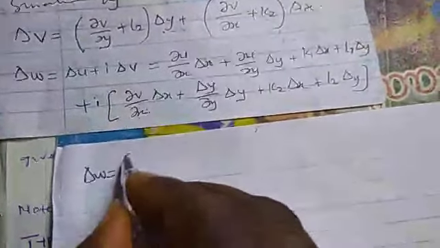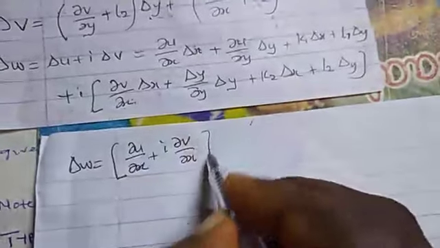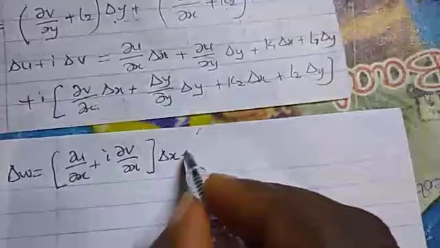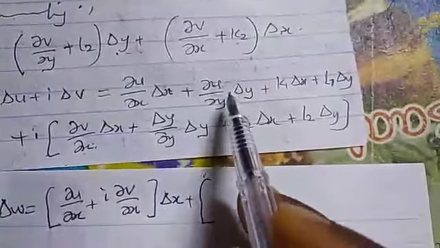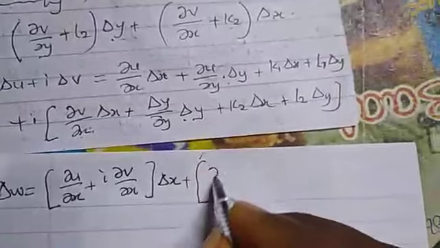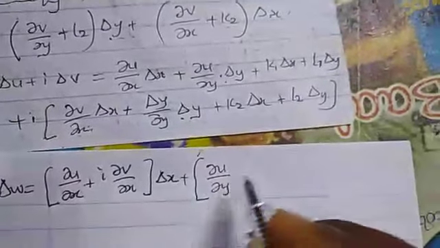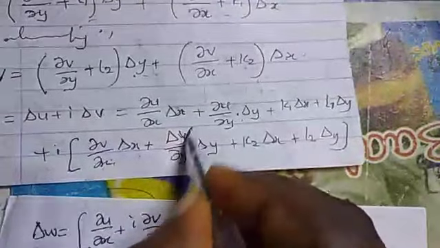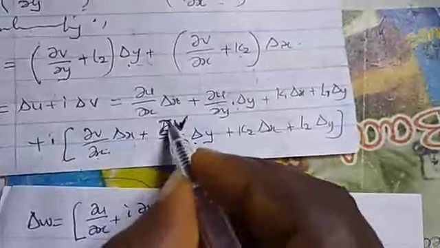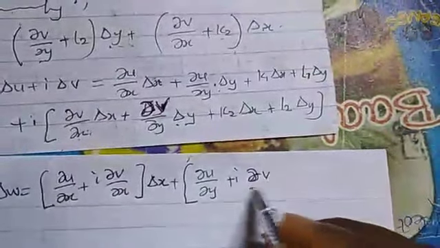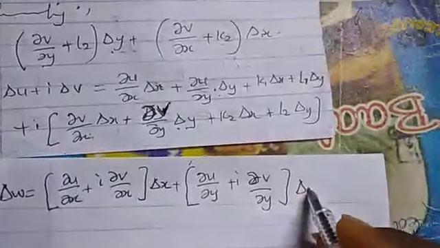So when we bring them together, that delta w will become du dx plus I dv dx, because there is I here. Delta s is common to them. I can do the same thing for the one with delta y. That will be du dy plus I, sorry, this is dv, plus I dv dy, everything in delta y.